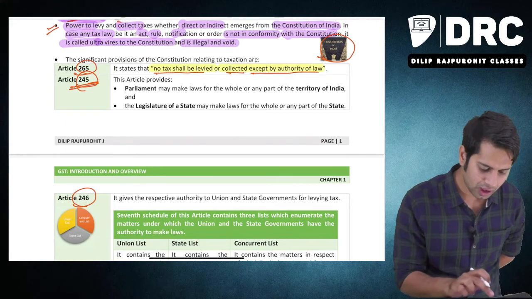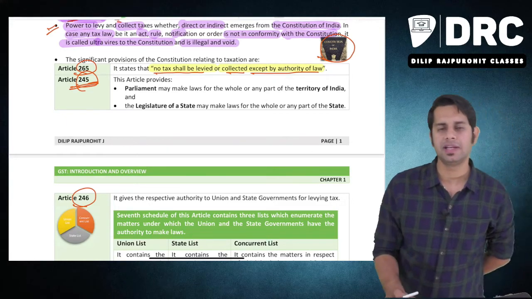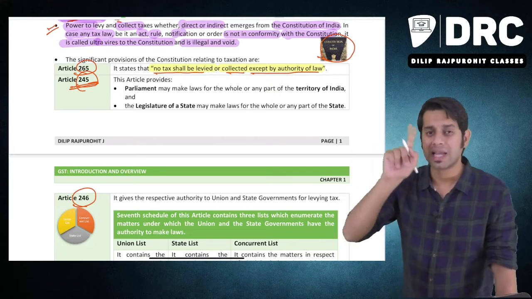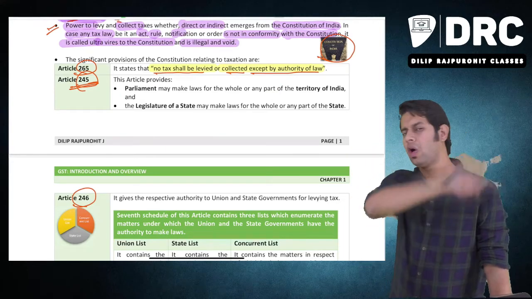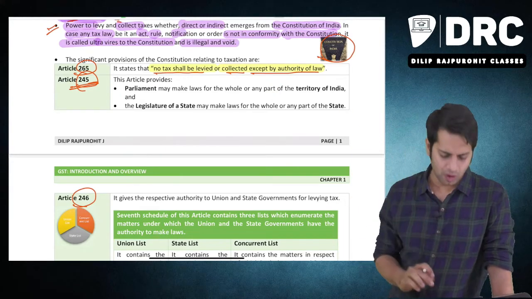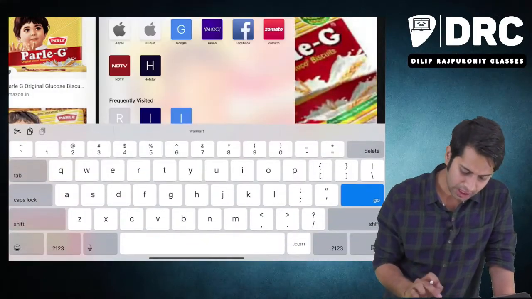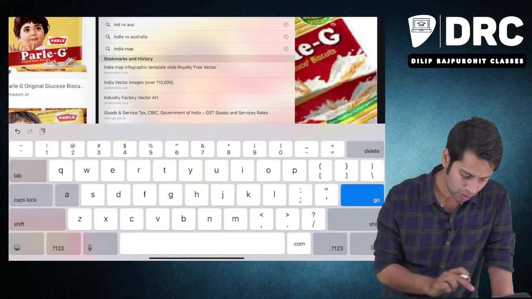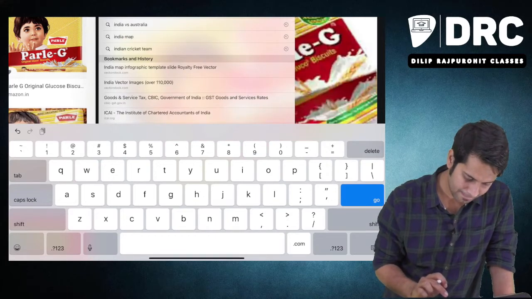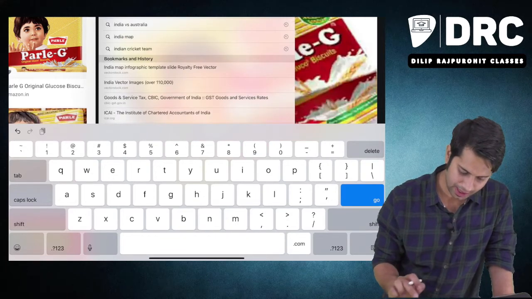What is Article 245 telling? Article 245 says only the central government has the power to make law for whole of India or any part of India.